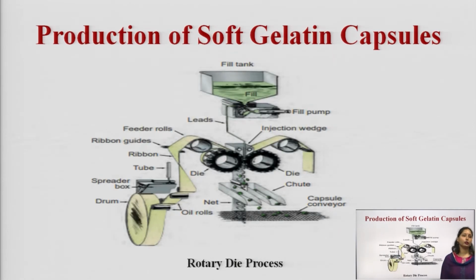Next is the rotary die process. So, as we look into the figure here, in the die process there is a fill tank which contains medicament.